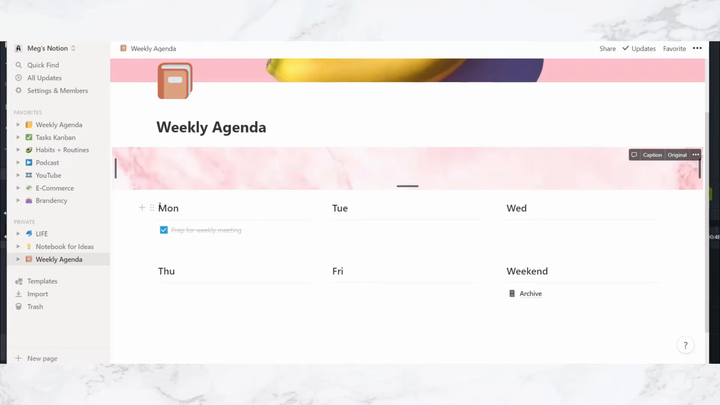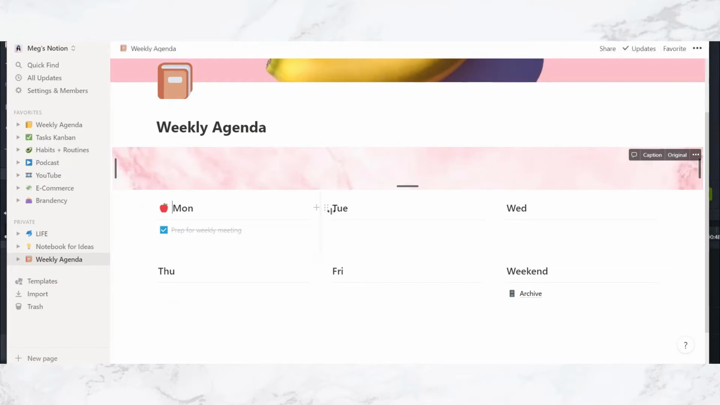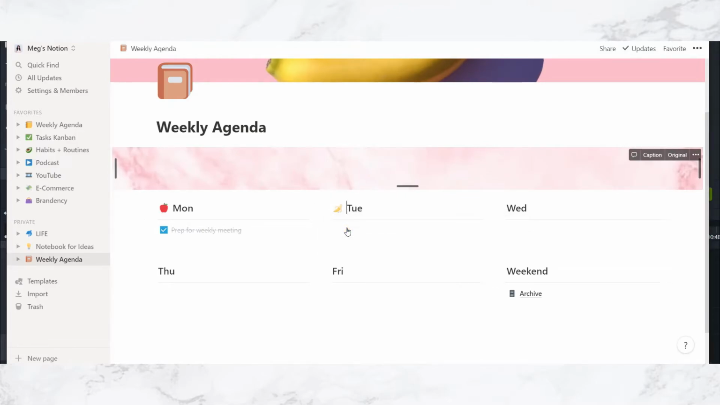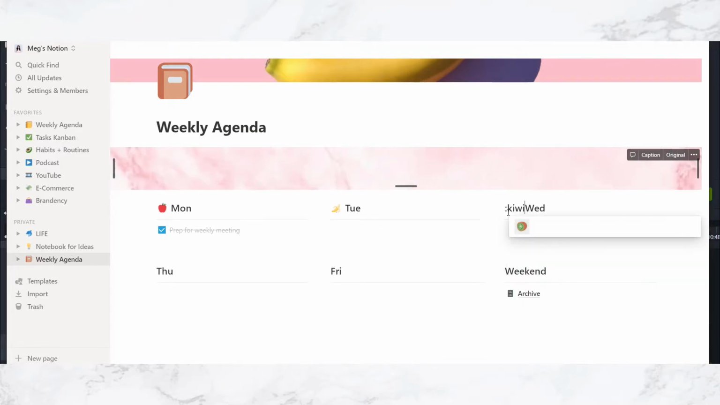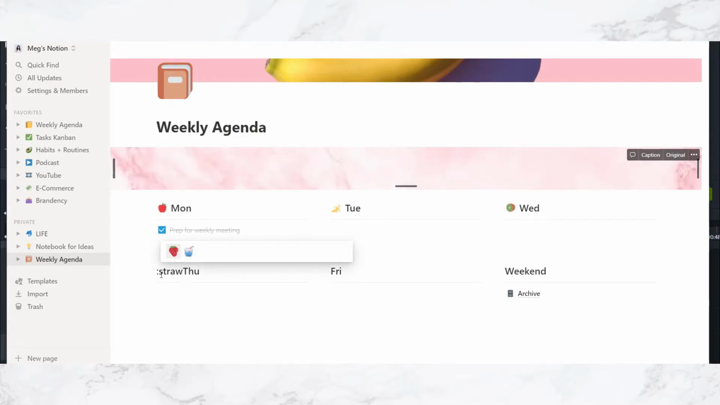But first, I also want to add an emoji in front of each of these days. So how are we going to do that? You can use the colon, which will automatically open your emoji options. So let's say you want to add an apple for Monday. You will type apple, and then it'll show up right there. And let's say for Tuesday, let's just go with the fruit theme. I'm feeling fruity today. Let's go with banana. Wednesday, is kiwi emoji a thing? Yes, it is. Thursday, let's go with, I don't know, strawberry.